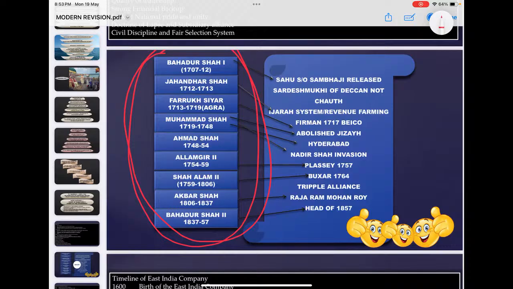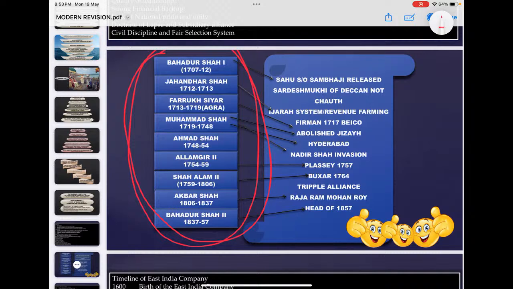Okay, Bahadur Shah, Jahandar Shah, Farrukhsiyar. For example, see Farrukhsiyar is important. Why is he important? Issuing the farman to the British East India Company. Jahandar Shah: during his time the Ijara system is introduced.